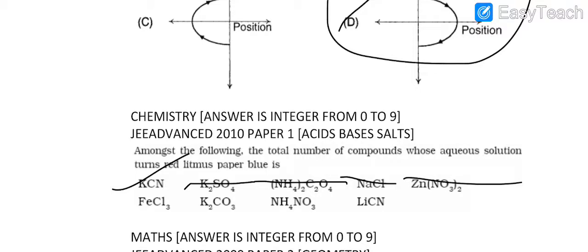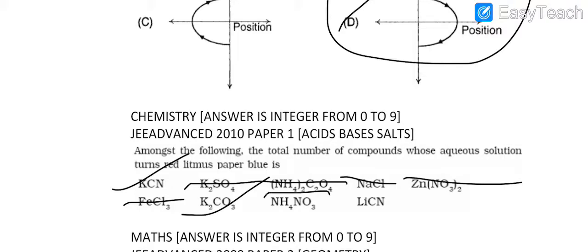FeCl3 is a salt of ferric hydroxide and HCl, so it will be acidic. K2CO3 is a salt of KOH and H2CO3. KOH is a strong base, H2CO3 is a weak acid, so it will be basic. Ammonium nitrate is a salt of ammonium hydroxide, which is a weak base, and nitric acid, which is a strong acid, so it will be acidic.